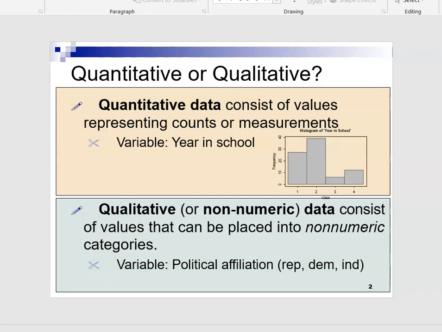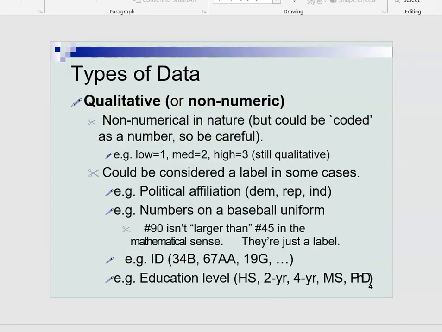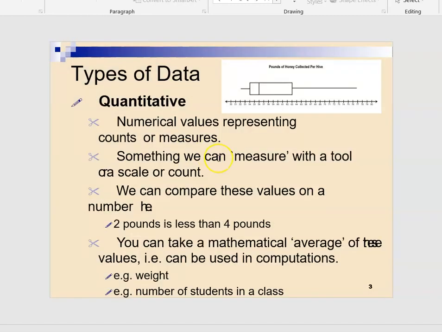Quantitative data consists of values representing the counts or measurements. Numerical values represent the counts or measures, something we can measure with a tool. We can compare these values on numbers, like we can say that 2 pounds is less than 4 pounds. 25 years is greater than 20 years, and so on. We can do a comparison. Logical operations can be performed.